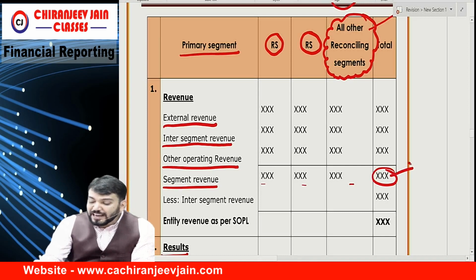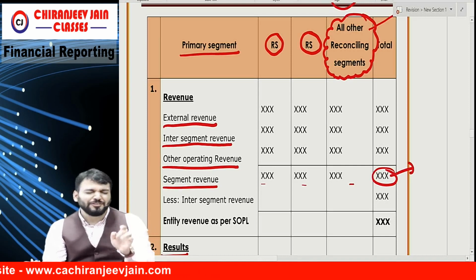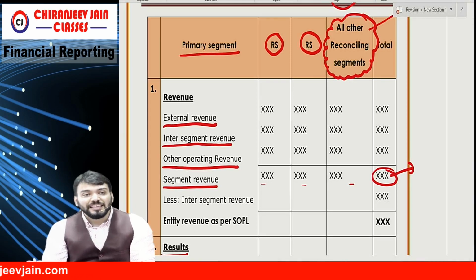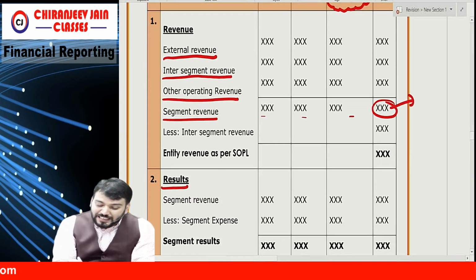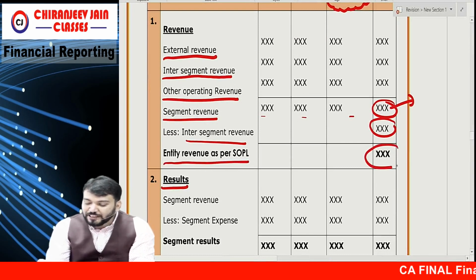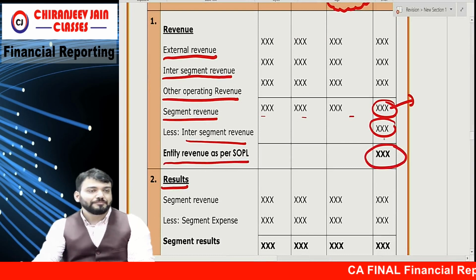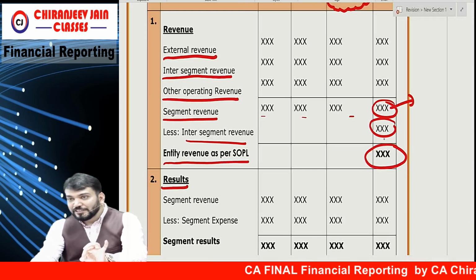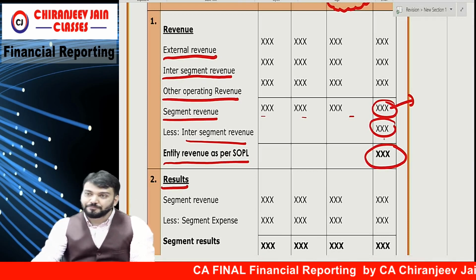But whether this will match with balance sheet revenue, SOPL revenue? No, because this includes inter-segment sale. So less inter-segment sale, and this will become the entity's revenue as per SOPL. Reconciliation done. Understood what I am doing? Same to same format will be used in exam.